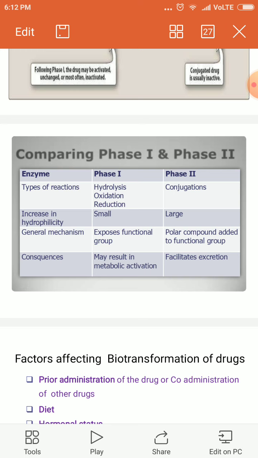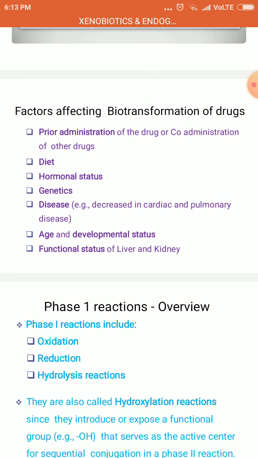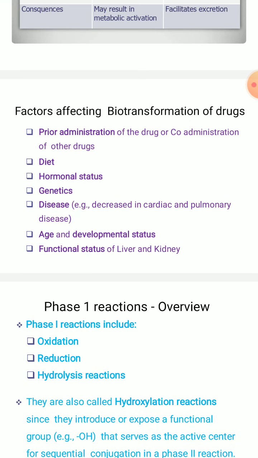Coming to the factors which affect the biotransformation of drugs: prior administration or co-administration of other drugs, and it also includes diet.